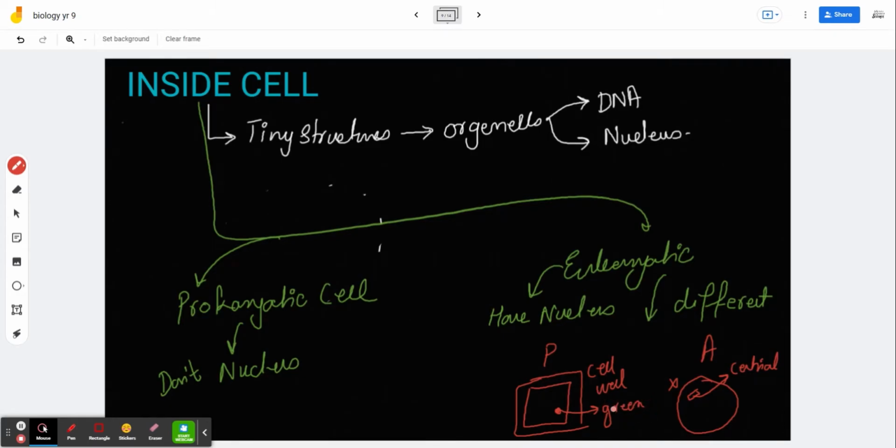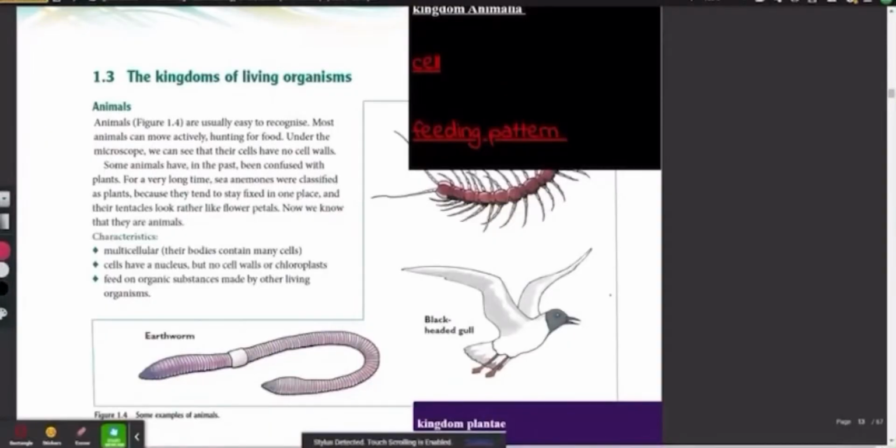So these are some tiny structures which are present inside some eukaryotic cells, and in others they are not present. So is this clear? I want to see thumbs up if this is clear. Now, on the basis of this, we will go and study different types of kingdoms. As you know, our first kingdom is Kingdom Animalia. Did you all show thumbs up for that? Okay, excellent. So we have to learn about 5 kingdoms now.